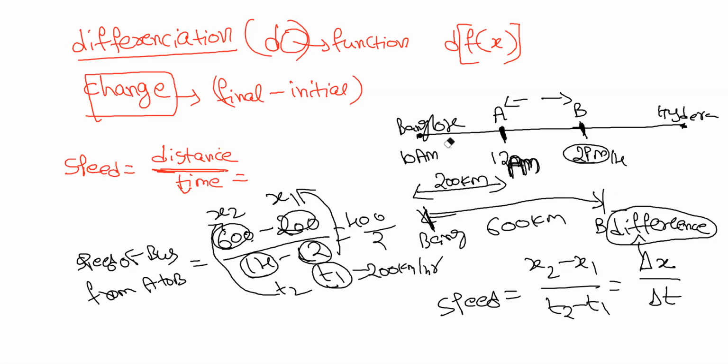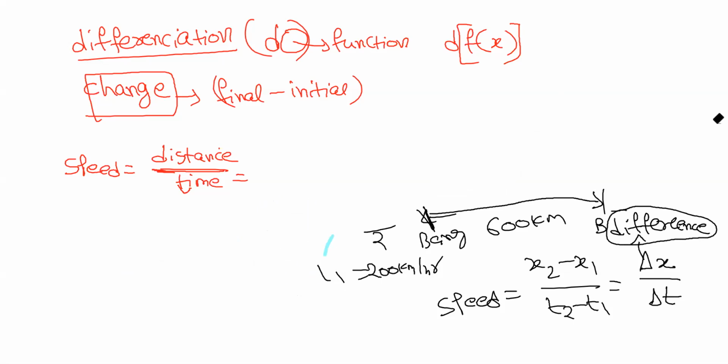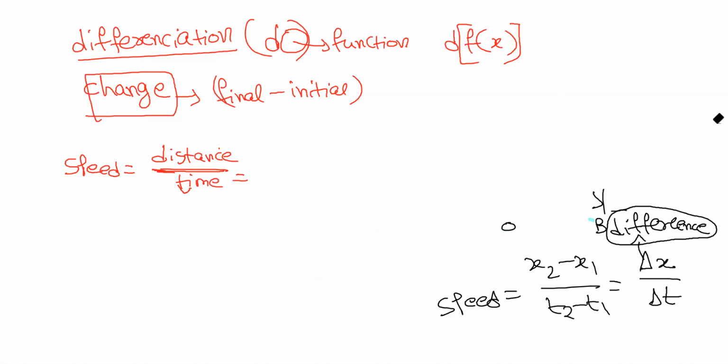Sir, in last class you told, I forgot. Yeah, in last class I told this, delta means final minus initial value. I'll note it down this time. Because how this differentiation is coming, it is coming from this delta itself. That's why delta x by delta t.